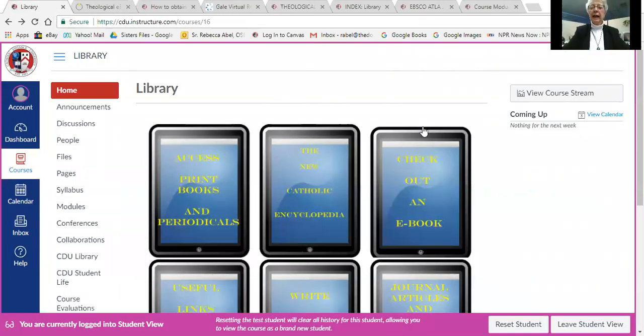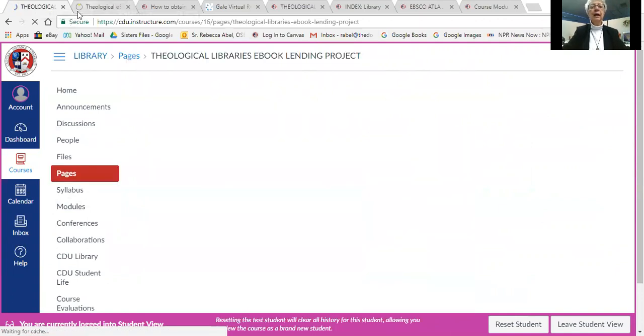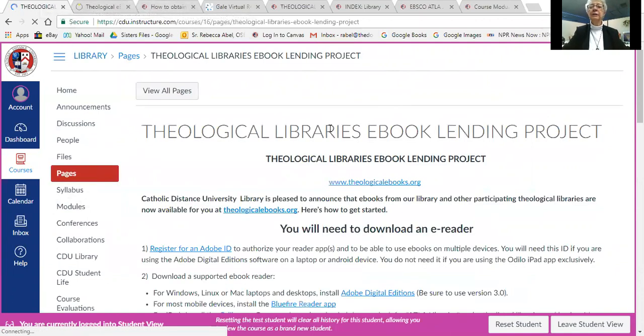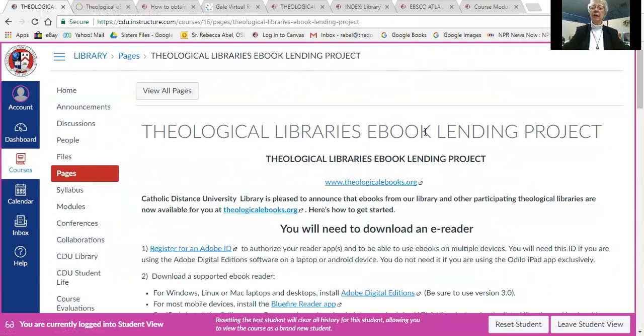Then if we go back to the library, now if you can't have access to a print book, the next best thing is an ebook. Let's click on ebook, and we should come out on the Theological Library's ebook lending project, of which Catholic Distance University is one of 13 libraries going together in a consortium for ebooks.